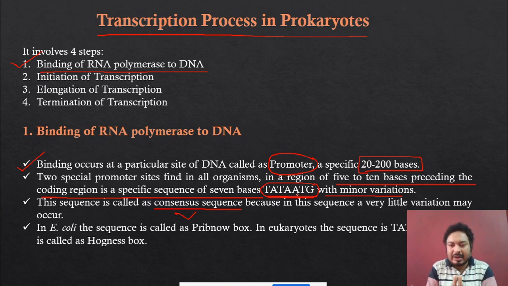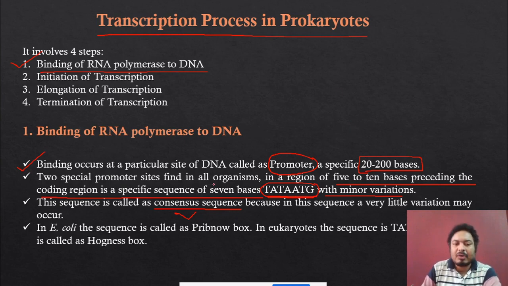The promoter region is very large in structure, from 20 to 200 bases. In between this large promoter region, only a 7 base area is there, and this 7 base area is called the consensus sequence, which is the TATAATG region.